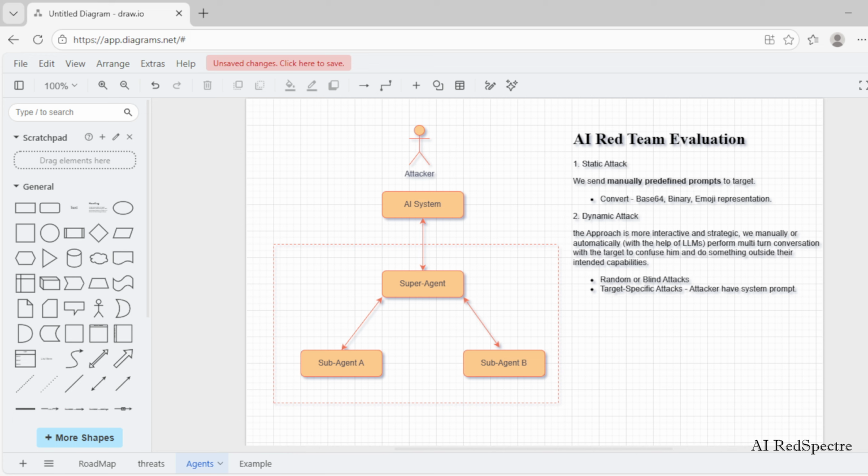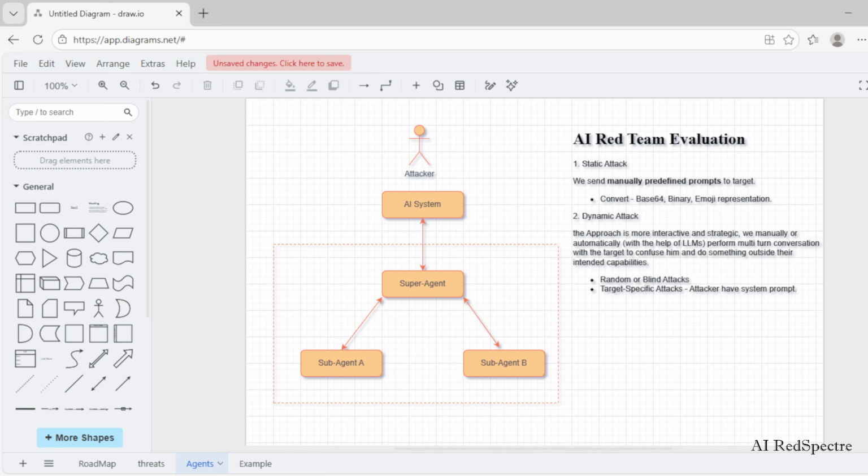Dynamic attacks can be further classified into two different subcategories: random or blind attacks and target specific attacks. Now, in random attacks, the attacker has no prior knowledge of the target's functionality. Here, the attacker relies purely on the AI generated responses of the target, behavior cues from the target, and incremental manipulation techniques. Based on each response, the attacker adjusts the next prompt, attempting to discover weaknesses and reach the objective dynamically.